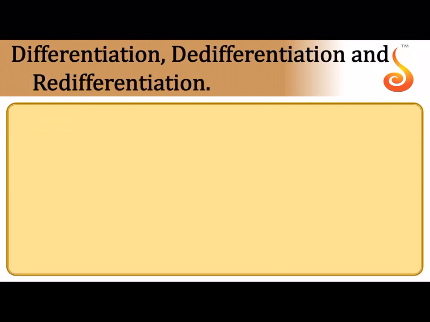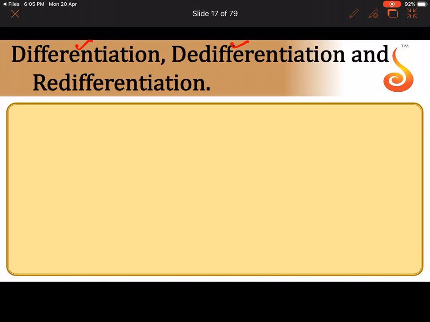We have to understand terms called differentiation, de-differentiation, as well as redifferentiation. Now for example, there are actively dividing cells. We all know that the actively dividing cells are called meristems. Now when the meristems decide to stop dividing, the moment they stop division, they become differentiated cells.